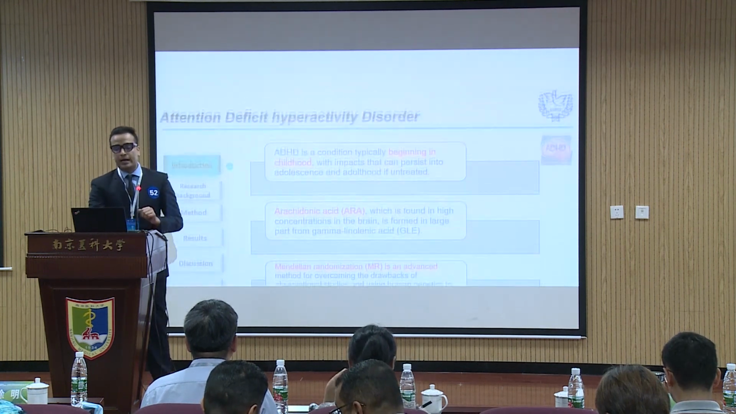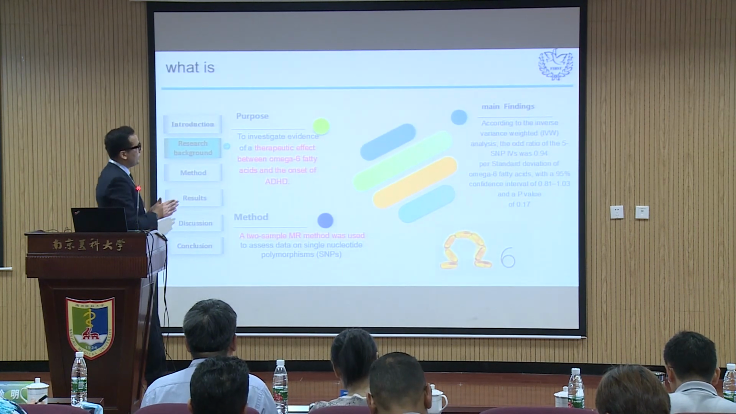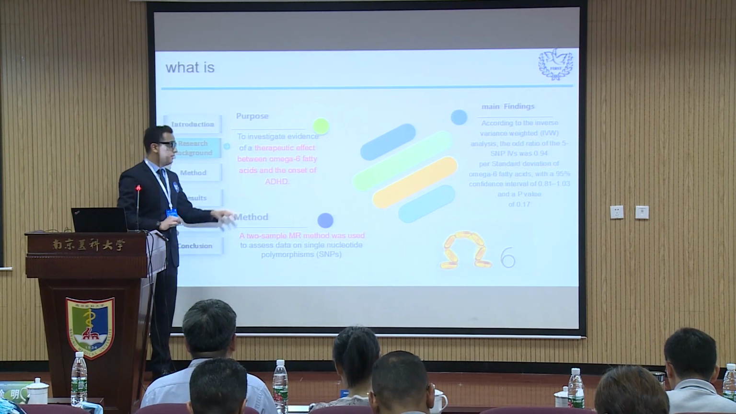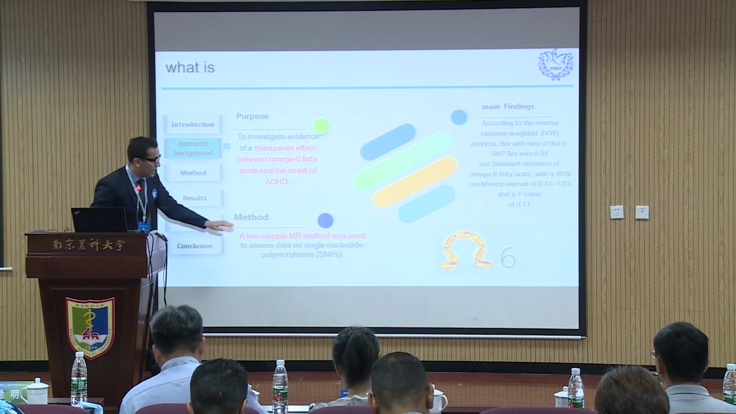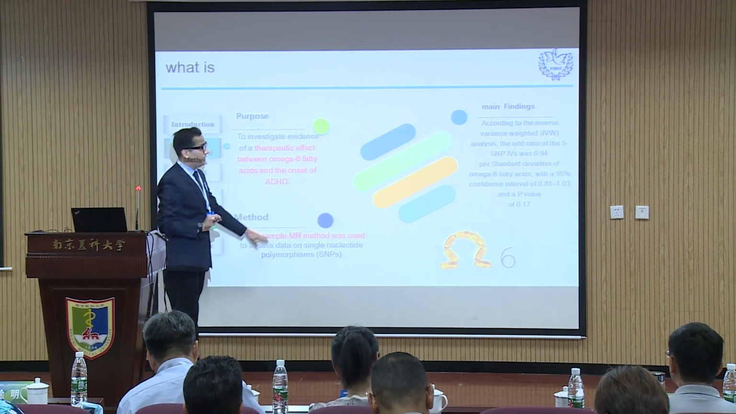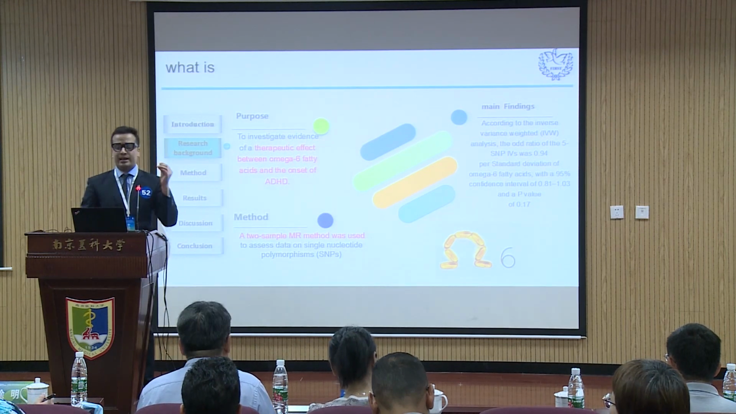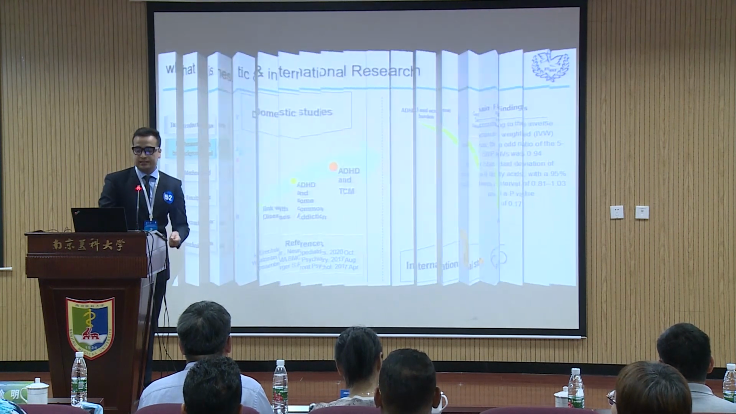Let's see the research background. In the research background, we can see the purpose. As we already know from the topic, the purpose of this study is to find the relationship between ADHD and omega-6. We use the MR method for it. In the findings, we found that the SNPs were 0.94, which is a positive result. Now we will see how we find it.